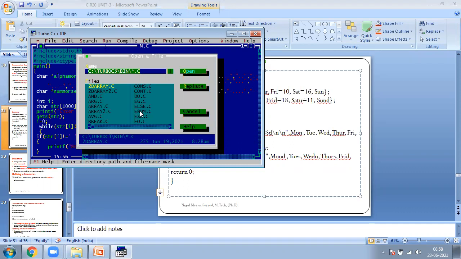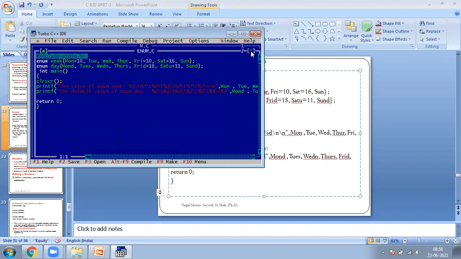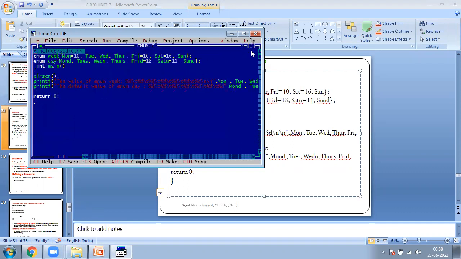Yes, this is my enum, and this is my enum.c. There are two user defined data types created with the help of enum. The first one is week, the next one is day. These are created before the main, after the header files. Now execute this one first.